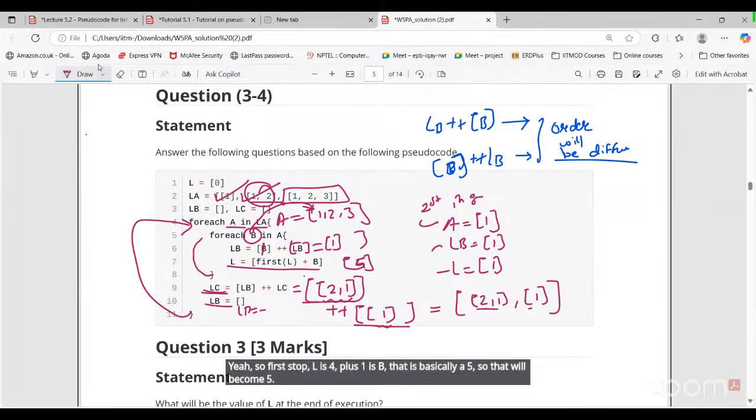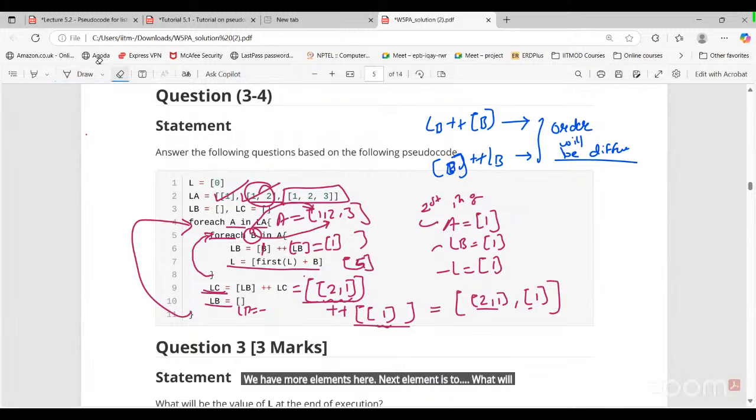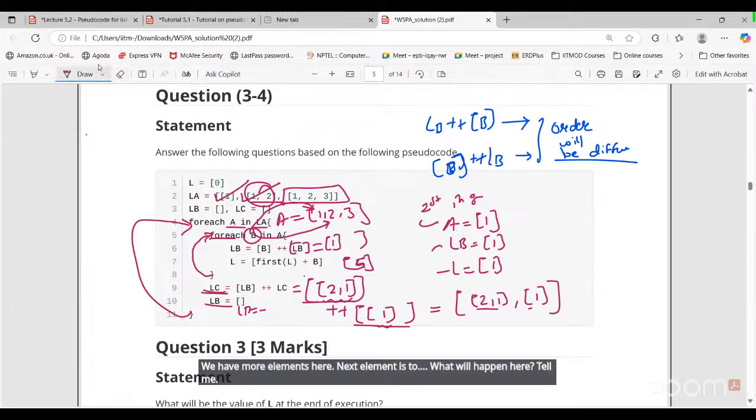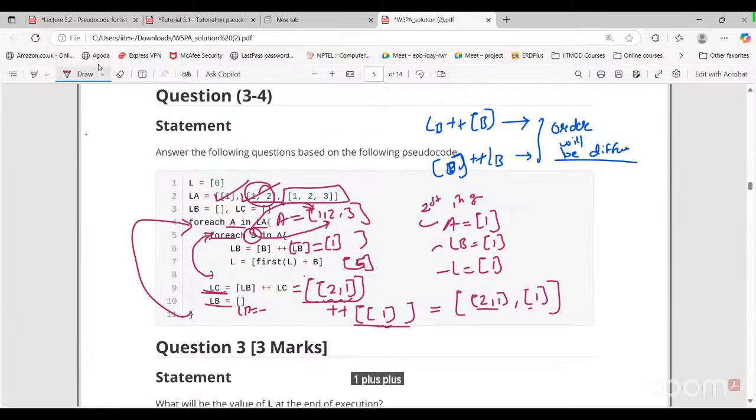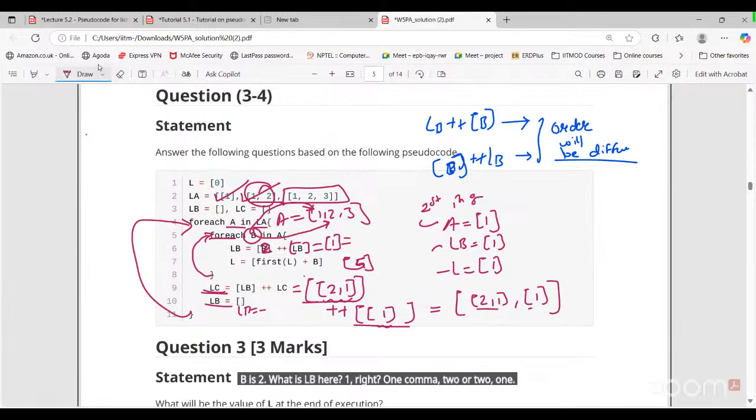Then go for the next iteration of the inner for loop because we have more elements here. The next element is 2. What will happen here? B is 2. What is LB here? 1, right? 1, 2 or 2, 1? 2, 1, right?